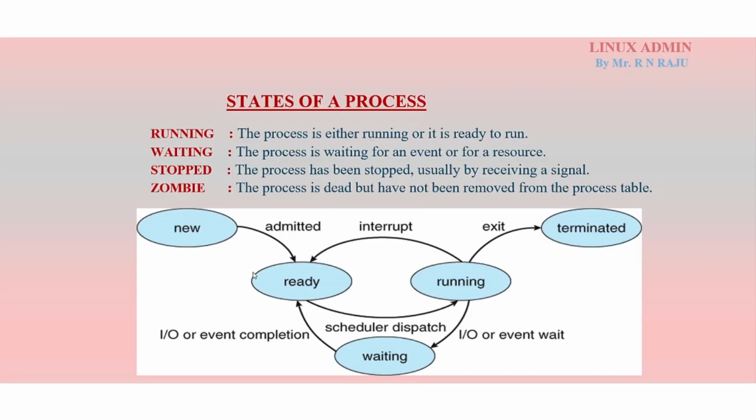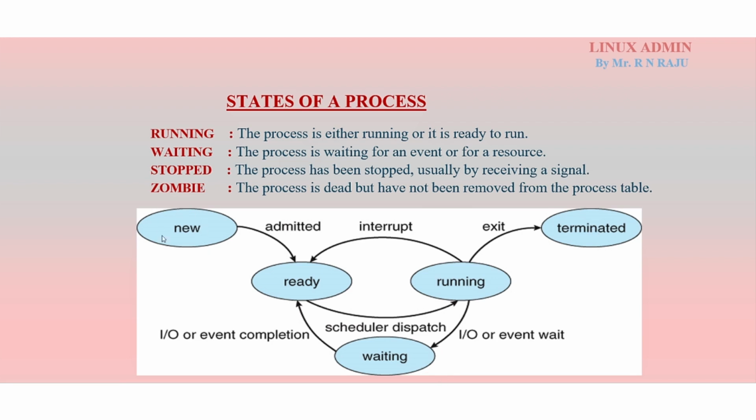And the next very important thing: what are the types of processes in Linux, the states of processes. Generally foreground process and background process, but if you execute any process, what exactly is the life cycle of the process? If you create any new process, initially the process state is the ready state. From the ready state the process will go to the running state. Once the process is running, from the running state it may go to the waiting state, or on any interruption it will go again to the ready state, or it will go to the terminated state, the exit state. So this is the life cycle.